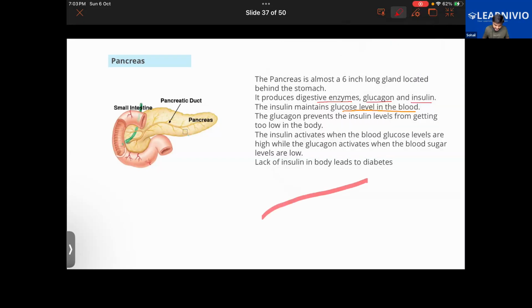Try to understand it in this manner. Say this is the blood flowing in the blood vessels, and our digested food, where does it go? It first goes into the blood. Yes, sir. So let's say that glucose is traveling in the blood. Now the blood vessels are connected to each and every cell in the body, right? Yes, sir. See, this is a cell. Let's say this is a muscle cell.